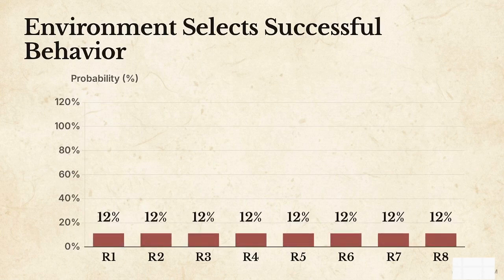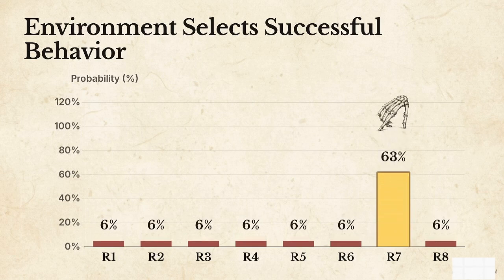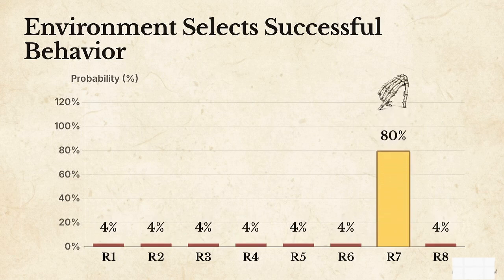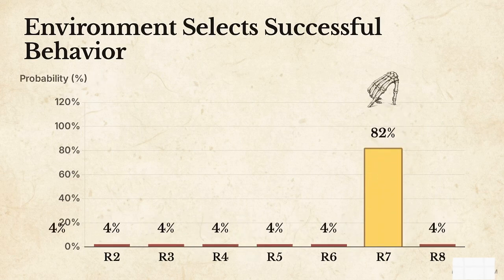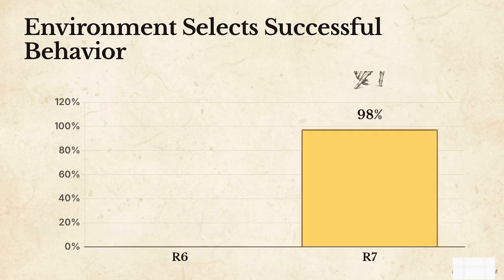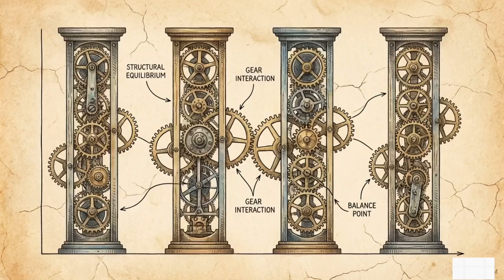An organism enters a situation with several potential behaviors at roughly equal probability. If behavior R7 opens the door, that action is reinforced. The future probability of R7 increases, while the ineffective behaviors decline. After 100 trials, the environment has permanently selected the successful skeletal variant. The algorithm defines reinforcement through the disequilibrium principle.